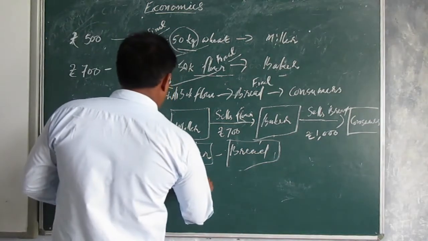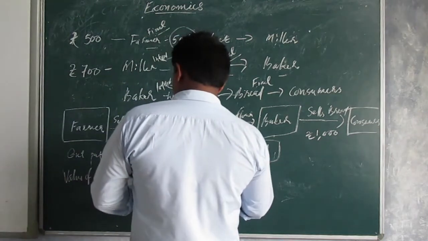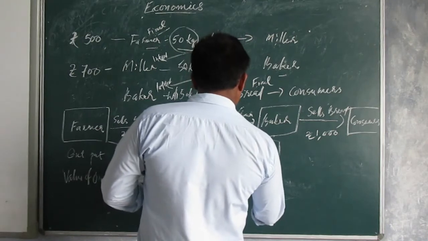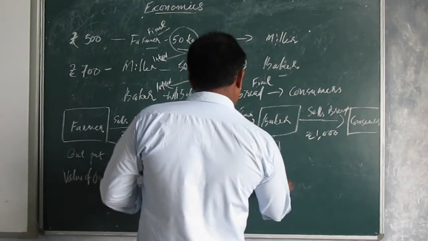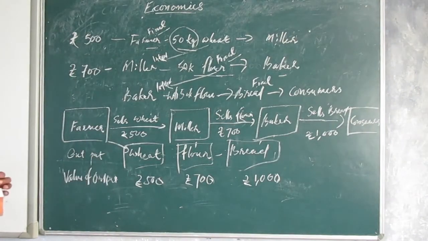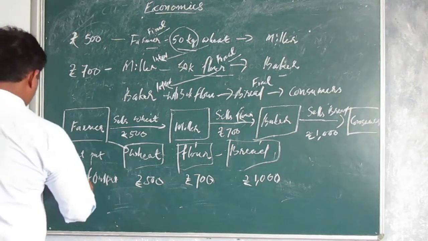Here 700. Here 1000. Okay. The rate of sale only, value of output. Okay. And then value of input.